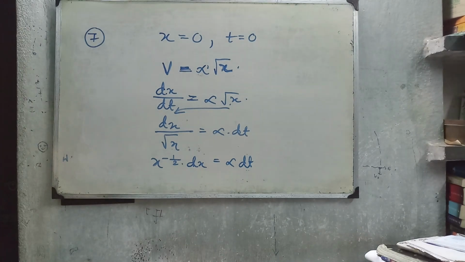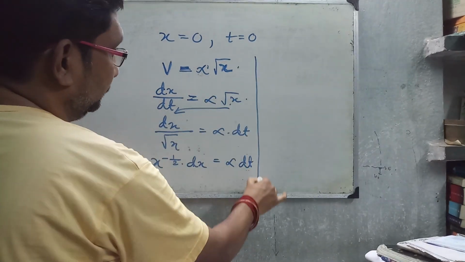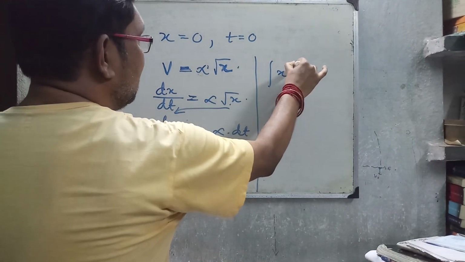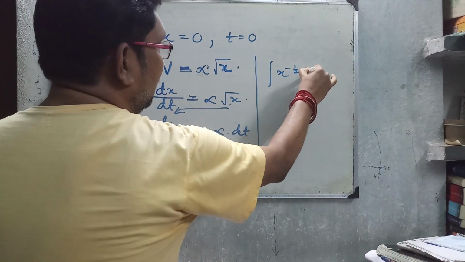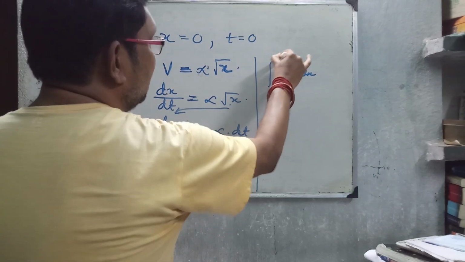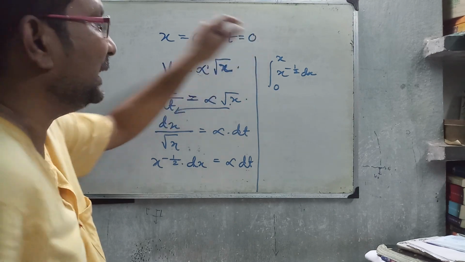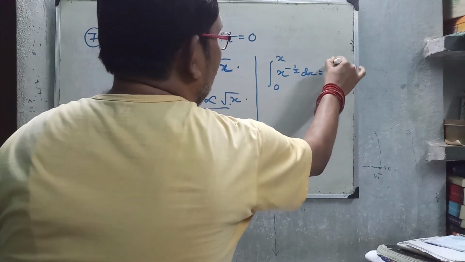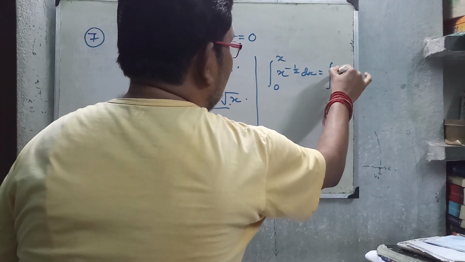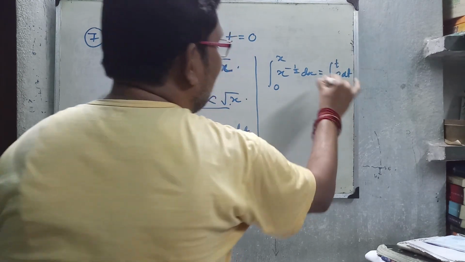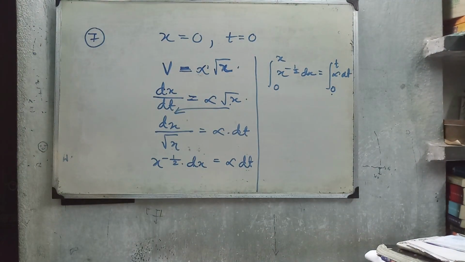Now the trick is you have to know the integration. Integrating x to the power minus half dx from 0 to x, taking initial displacement 0 and final displacement x, and integrating alpha dt from 0 to t, taking initial time 0 and final time t.